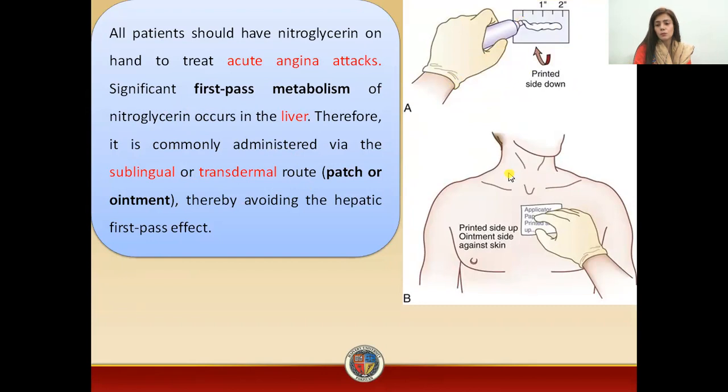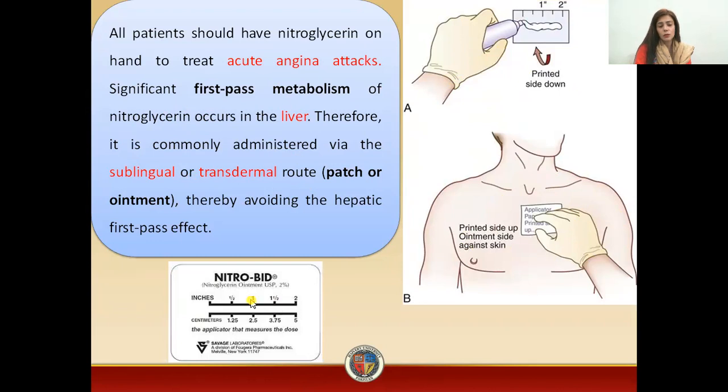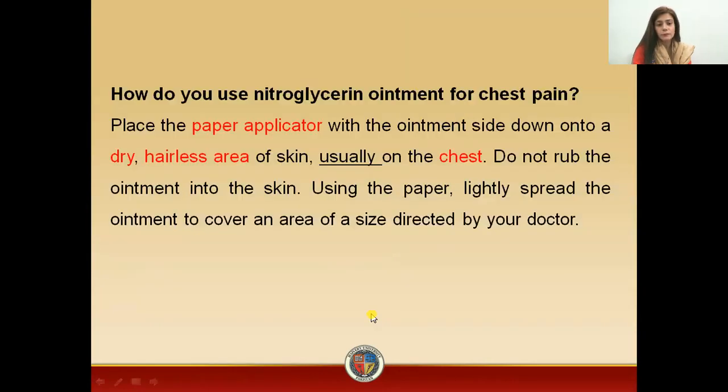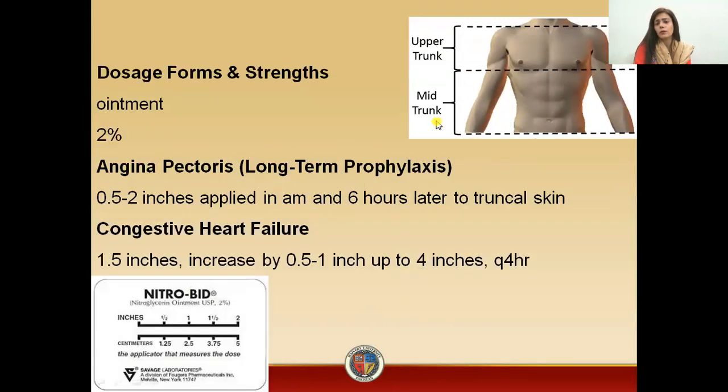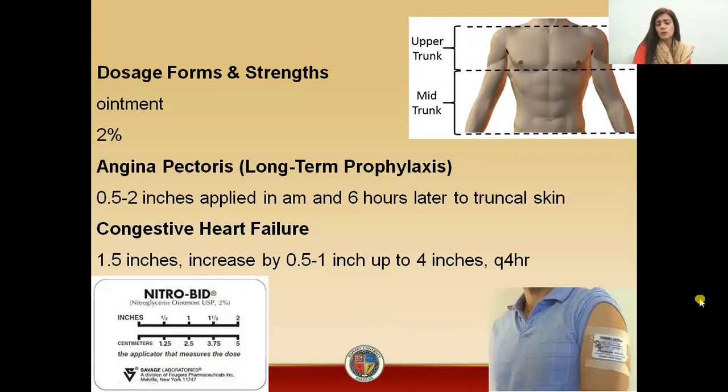After applying this to the applicator, we will place it over the chest at a prescribed location. This is the marker, this is the applicator which will indicate how you will apply the dose, how the dose will be applied in inches. I will discuss this as well. Where will you apply the applicator? You will apply the applicator on dry, hairless skin. The mostly recommended area is the chest, but you can also apply it anywhere in the upper or mid trunk area. Some people use it on the arm as well, but the recommended area is the chest.